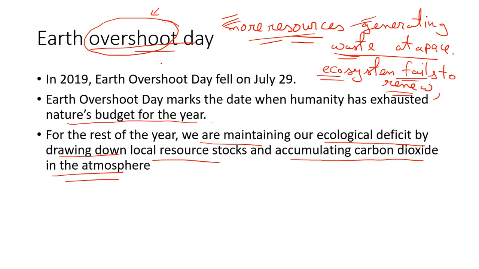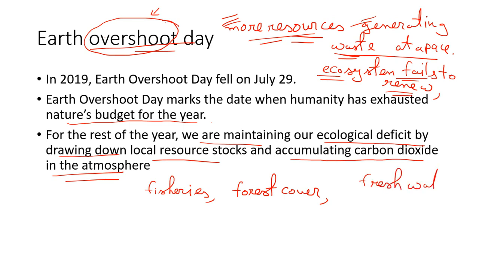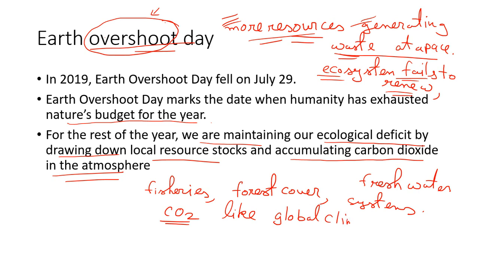As we have seen in the previous graph also, overshoot results in collapsing fisheries, diminishing forest cover, depletion of freshwater systems, and the buildup of carbon dioxide emissions, which creates problems like global climate change.